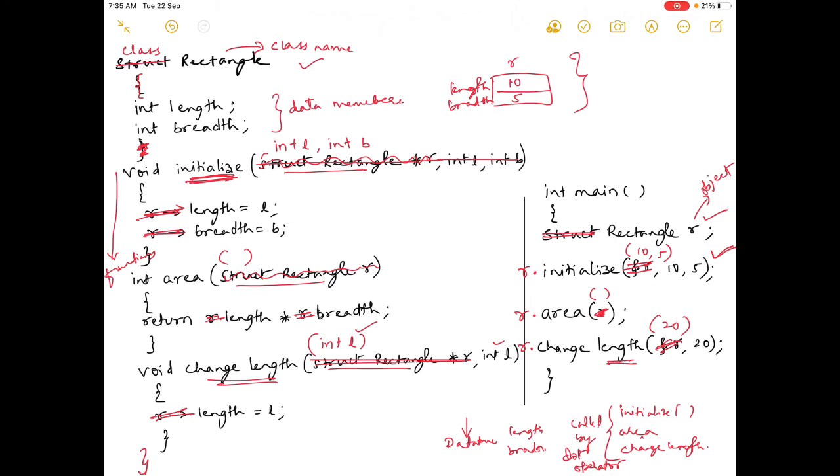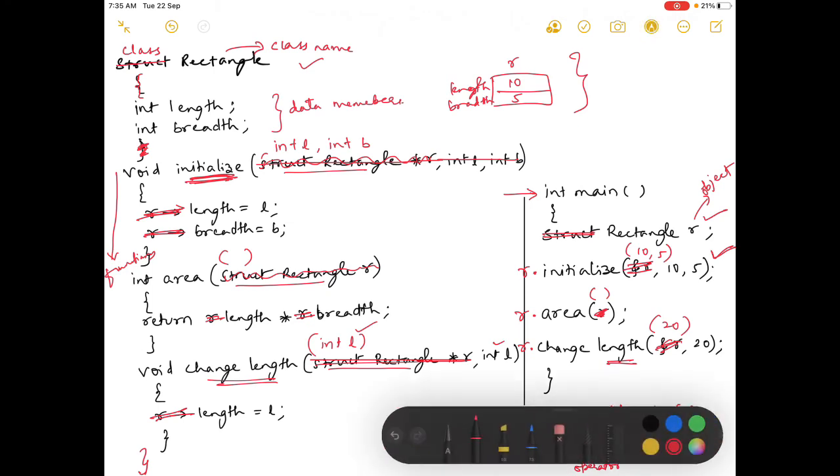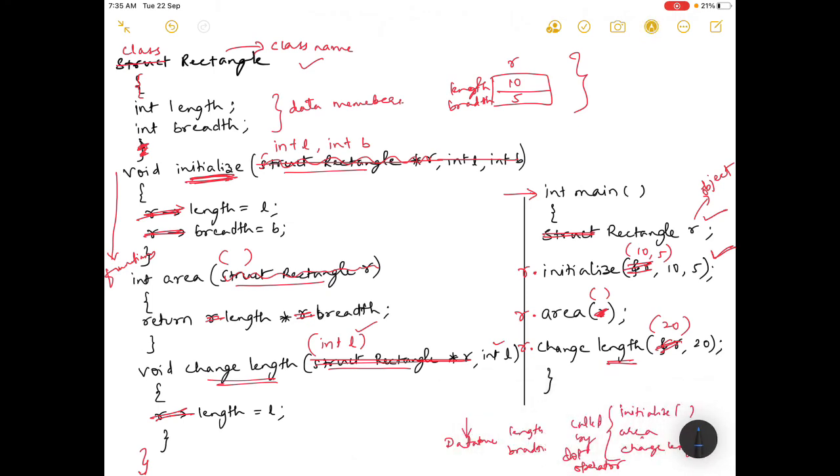Now the last thing left out is, see in main program, when you come to main program, that is int main, generally what you do, when you declare rectangle r, you initialize at that time only. Okay, you initialize at that moment only, so you don't initialize separately, so you don't need this line.